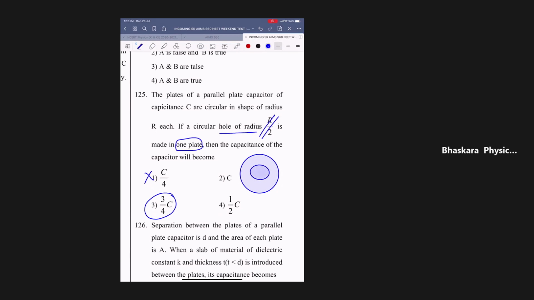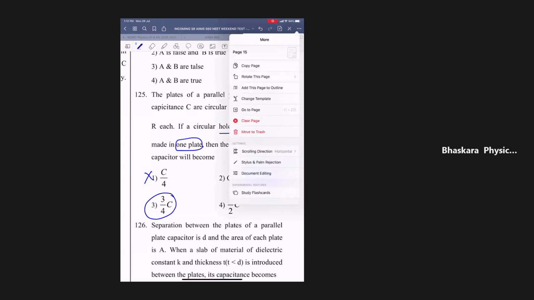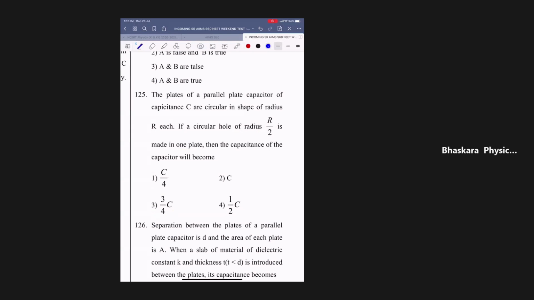Then this part is inactive and this part will be active. So it is 3 by 4 area only. Got it? Understood?